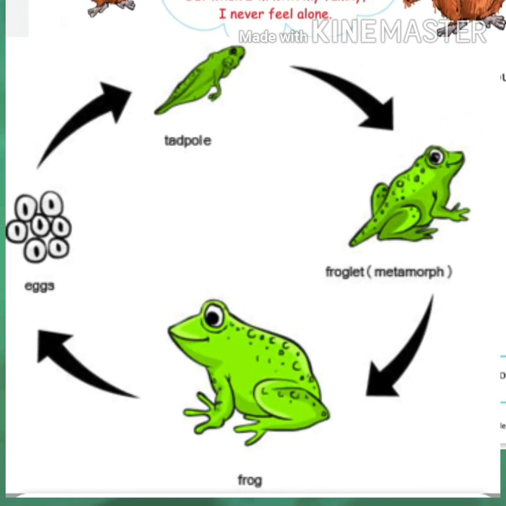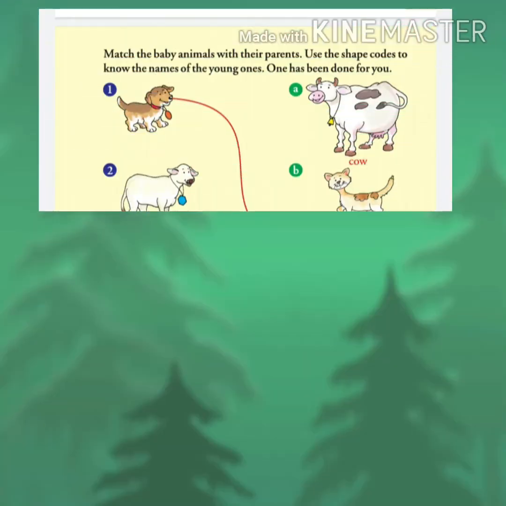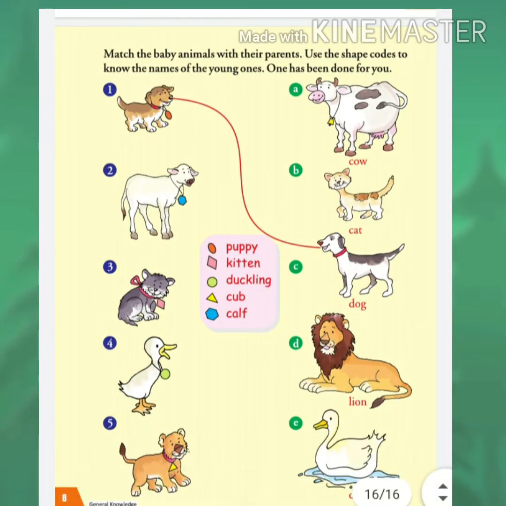Okay. Now, on the next page, you can see that we have to match the baby animals with their parents. And in the middle, shape codes are given to know the names of the young ones. So the first one, as you can see, is a puppy. So puppy is the baby of a dog.